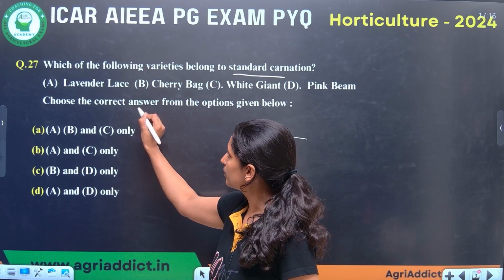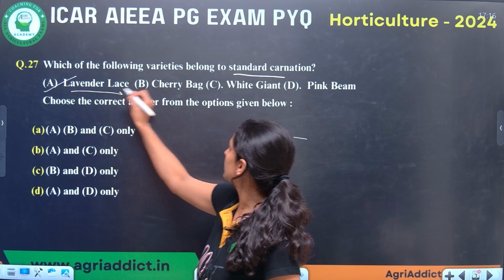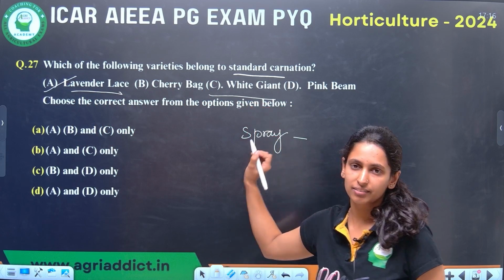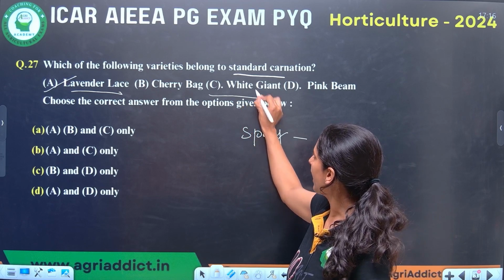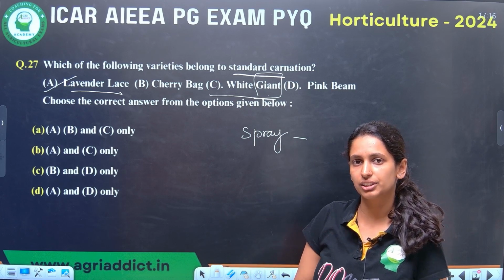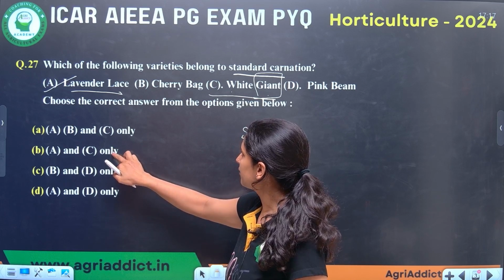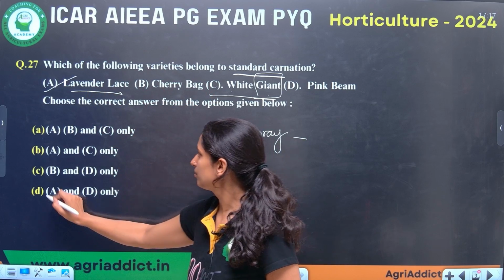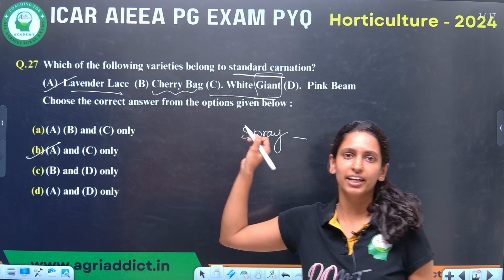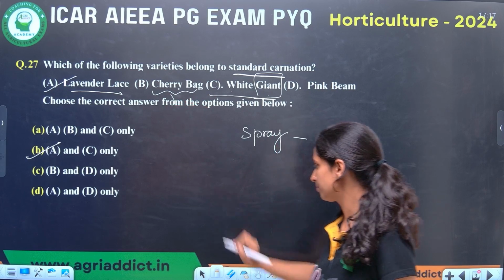In this, the two famous varieties of standard they have given: the first one is lavender lace, another one is white giant. Here I can give you a trick to remember. Any variety having giant is usually standard type. It may be chrysanthemum or carnation, usually it will be the standard type. So easily you can mark one is C, another one is lavender lace, A and C. So option B is correct. In cherry bag, by seeing the variety name only you can guess that it is a spray type. They will have a larger number of flowers on a single stem.